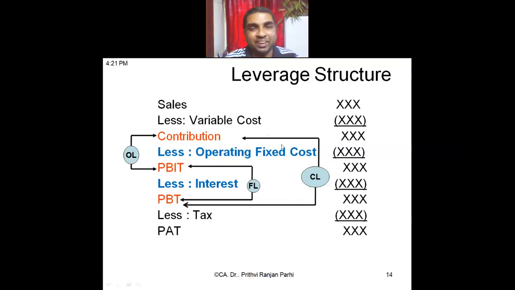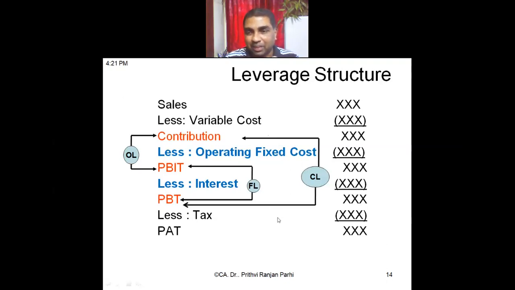So if you remove both together, again it is one step up, one step down. So the formula is contribution by PBT. That is what we call combined leverage. For combined leverage, these are the two elements which are responsible and which are disproportionate. So one step up, one step down.